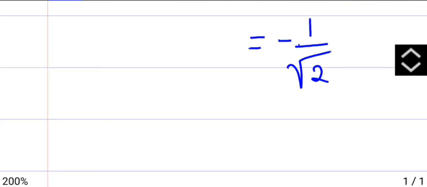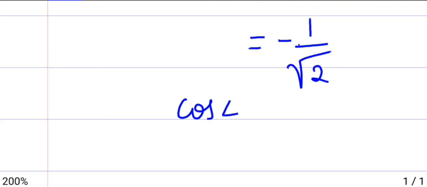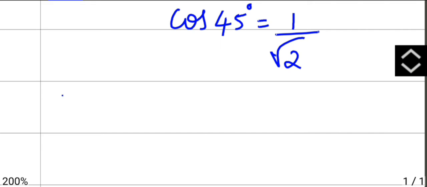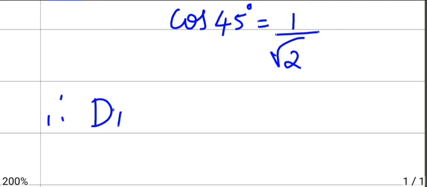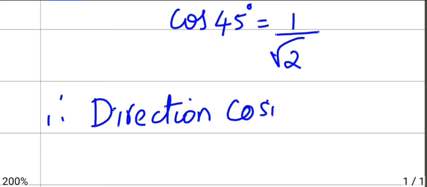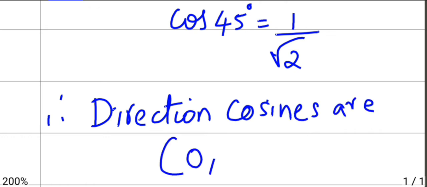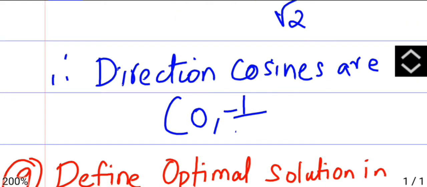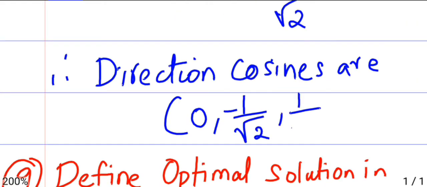Then the third one is cos 45 degree. The answer is again 1 by root 2. So you can write therefore direction cosines are 0, minus 1 by root 2, comma 1 by root 2.